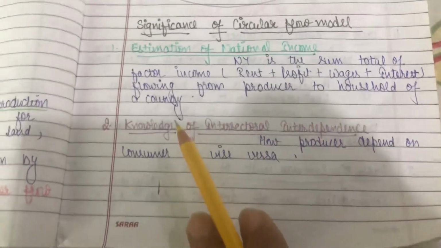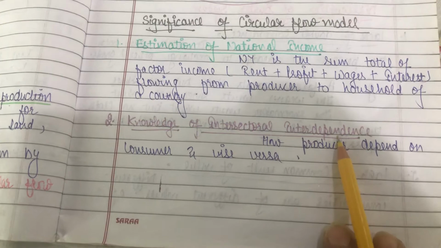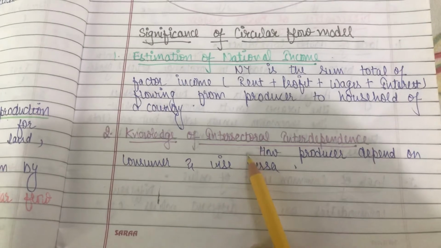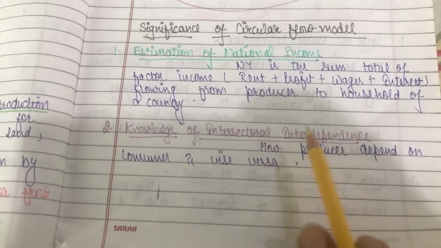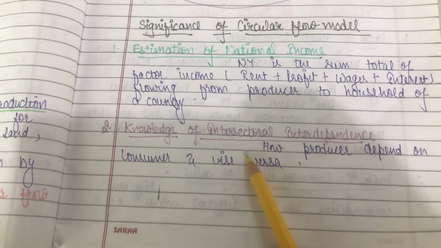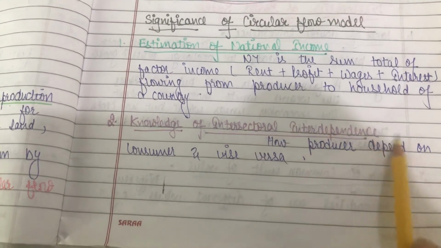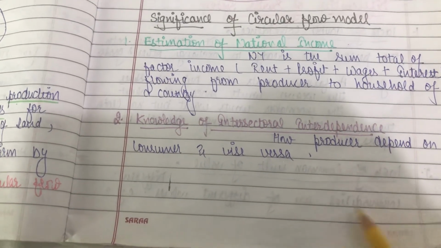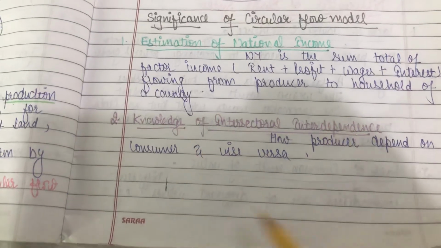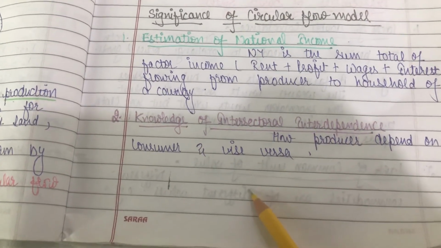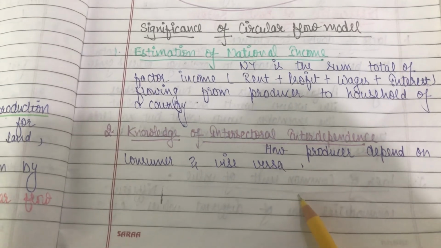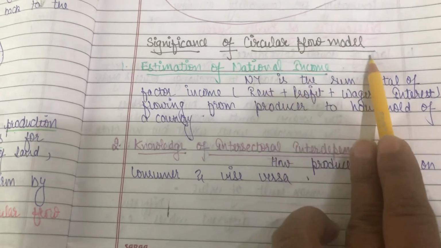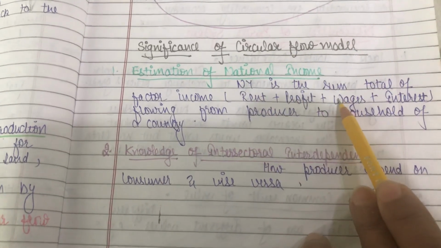Fine. Second, knowledge of intersectoral interdependence. In this circular flow model, we can have knowledge of intersectoral interdependence, meaning how all the sectors are dependent on one another. The household sector is dependent on the producer sector. The producer is dependent on the household. In the same way, the government sector is dependent on household and producer, and producer and household are also dependent on the government sector. The external sector is also there and is also dependent. So ultimately, all the sectors are interdependent on each other. But how do we know it? We know it from the circular flow model. I hope it is clear to you. Okay, thank you.